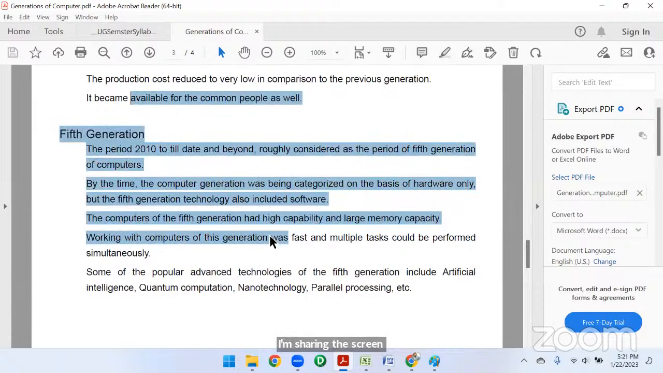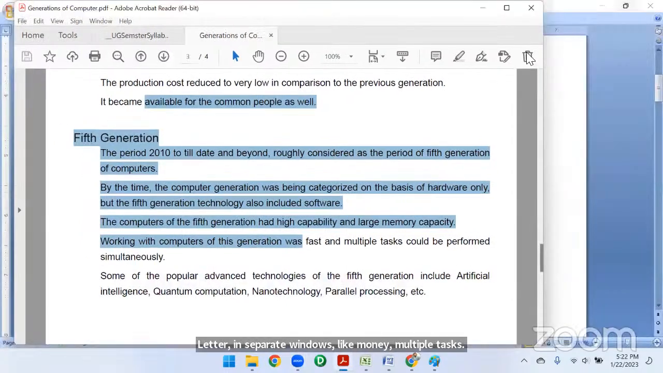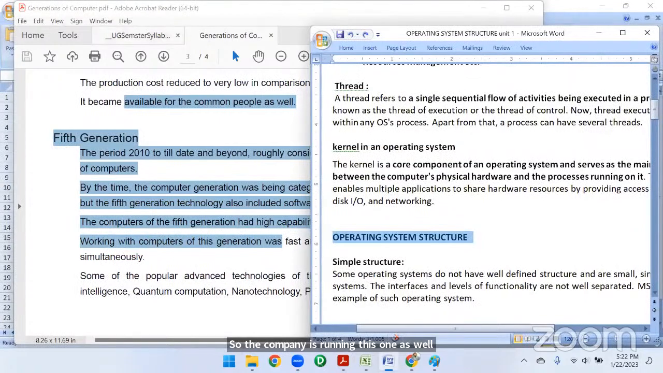like if we have 13 people here, right? So at the same time 13 people can see this video, this screen, and they also can do their own work. Suppose if you want to do any other work also, you can do, like if you want to type any letter while seeing this one, you can type letter in a separate window also, like multiple taskings we can do. Like see example, ఈ విండోని నేను పక్కన simultaneously ఓపెన్ చేయగలుగుతాను, right? So the computer is running this one as well as this one also, right? In the background it is working all these options.